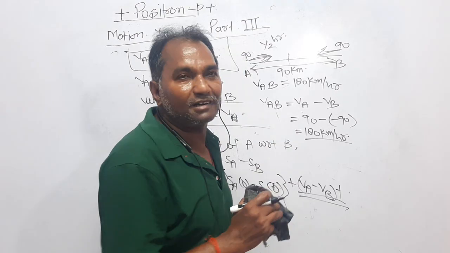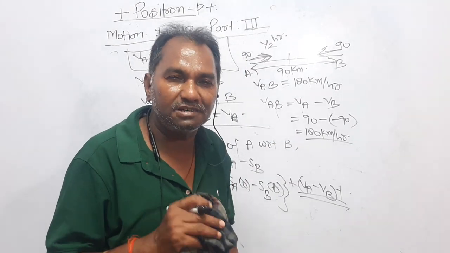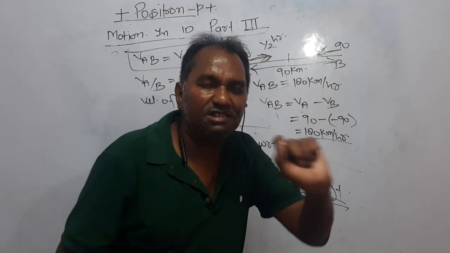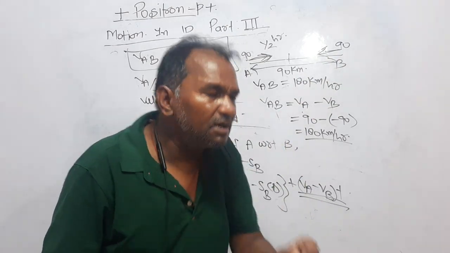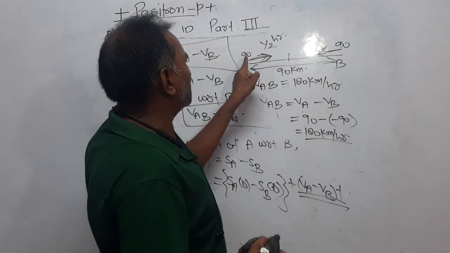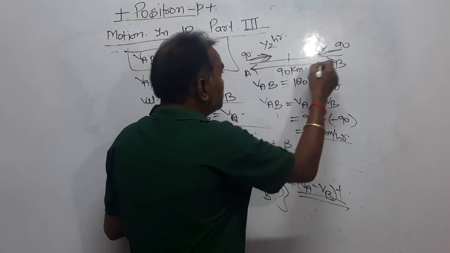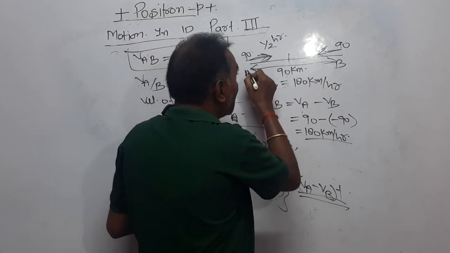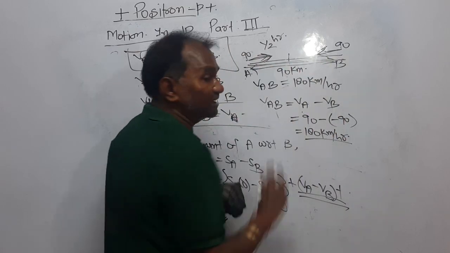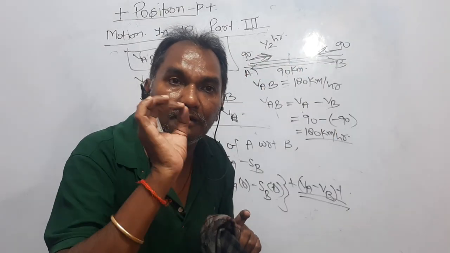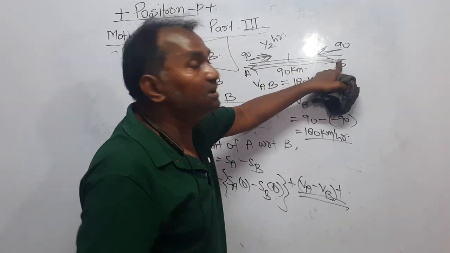And when you apply the case of relative velocity, I have said that velocity of A with respect to B, VAB, means that B is at rest with respect to A. It means that in order to meet B, A has to travel this much distance, right? VAB means velocity of A when B is at rest.